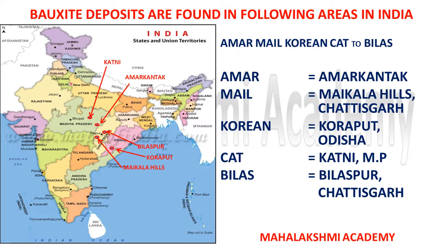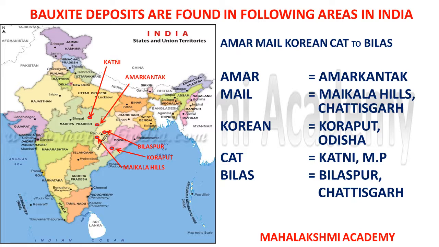Okay, now listen word by word. The first word, Amar, is for Amarkantak. As you can see, it is in Madhya Pradesh. Next, Mail is for Maikal Hills, which is in Chhattisgarh. As you can see in Chhattisgarh, we can see Maikal Hills.